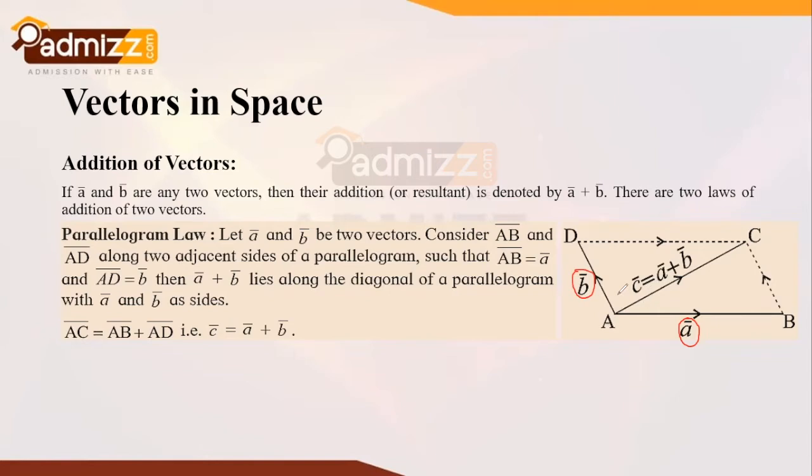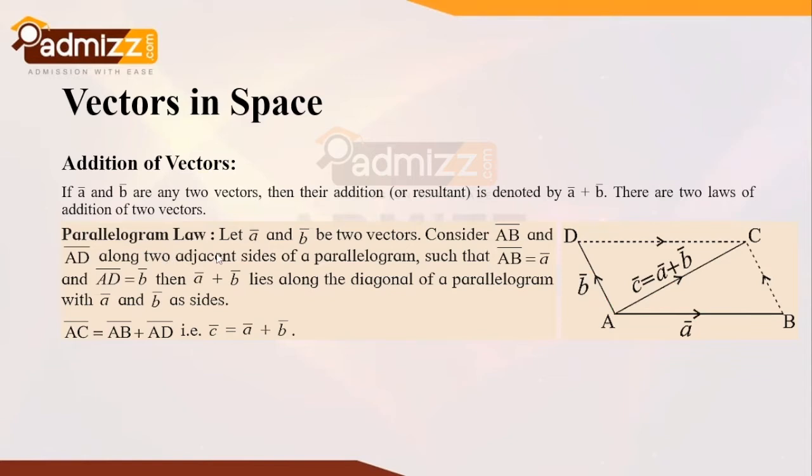We can also consider it from the physics point of view, that if two forces are acting from the same point A, and one force is along this length, the other force is along this length, then the resultant force can be obtained this way, and the angle can be obtained by tan of angle. This further elaboration you will be studying in physics, but this is just a glimpse of it, which is to be known prior to understanding physics.